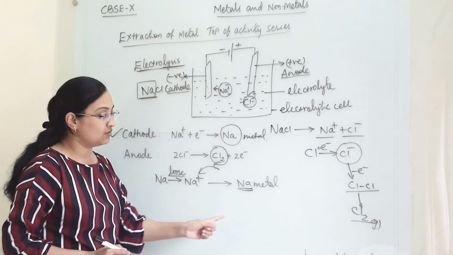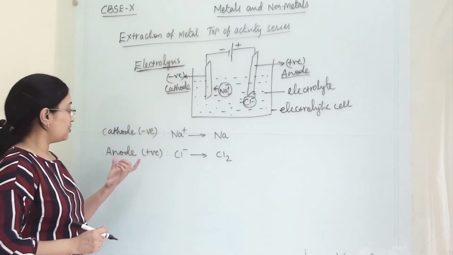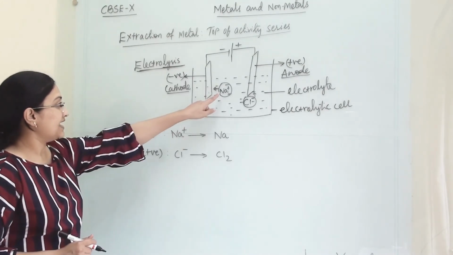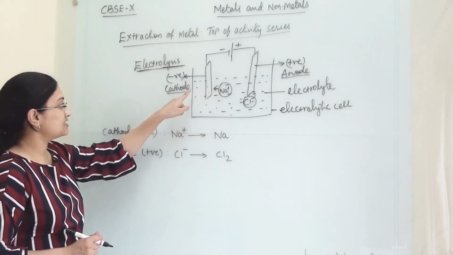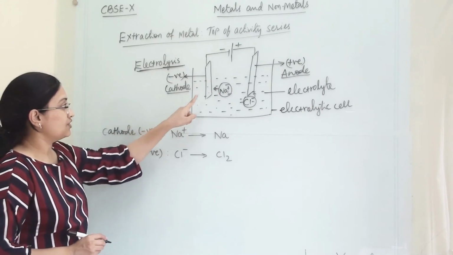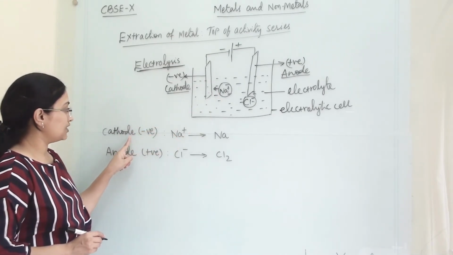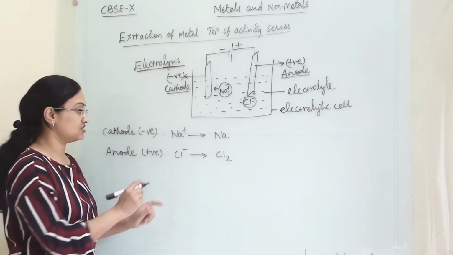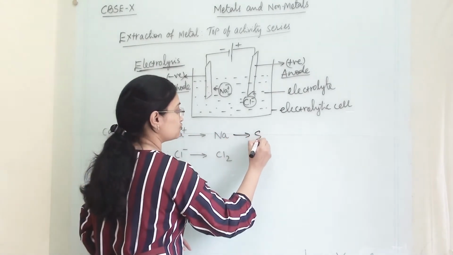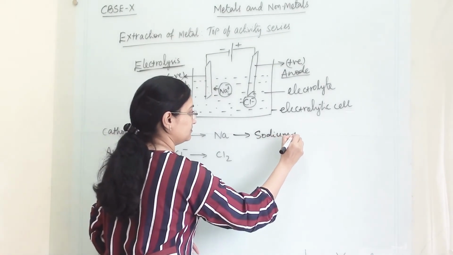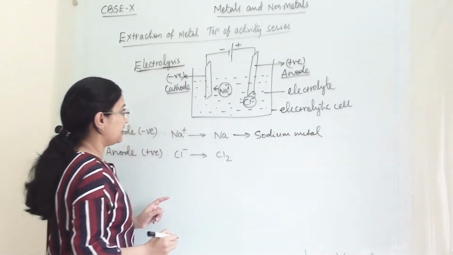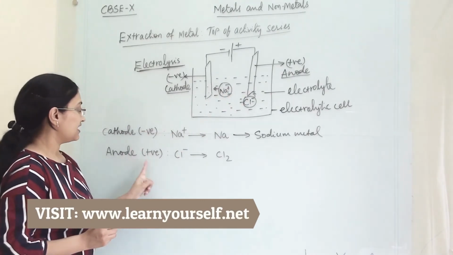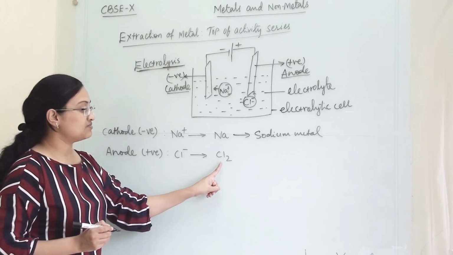Now let us see the whole process again. This is what will happen at the respective electrodes. Na+ will travel towards the cathode. This is the negative electrode. Once Na+ goes here, it will discharge. Discharge means it will lose its charge and become sodium metal. And Cl- will move towards the positive electrode and Cl- will become Cl2.